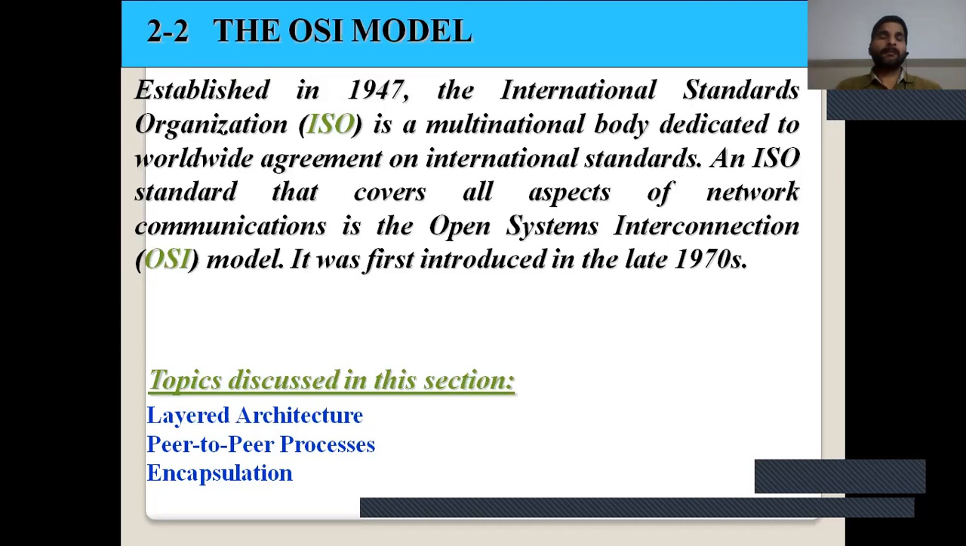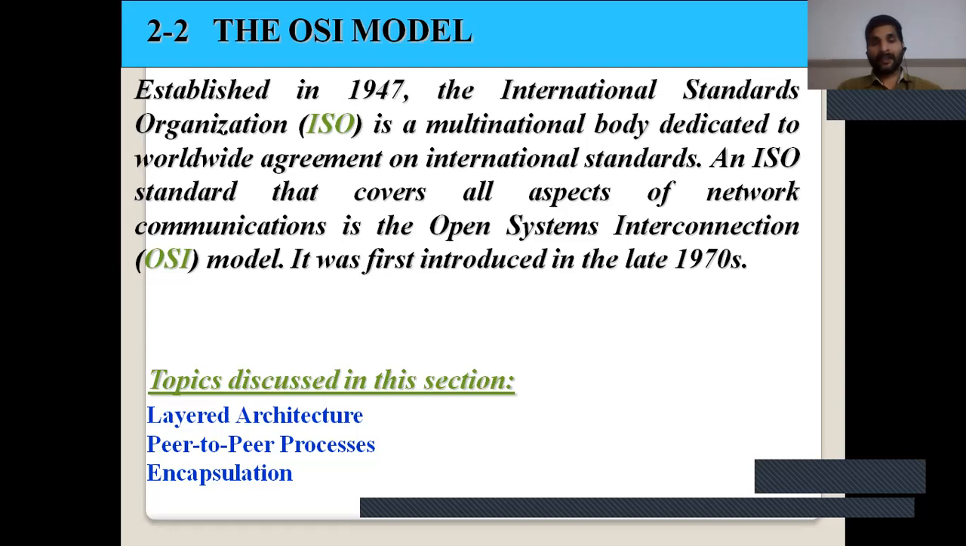Now, similarly, we will discuss the OSI model. The OSI model is divided into 7 layers, therefore it is also known as the 7 layer architecture model. The OSI model was established in 1947 by the International Standards Organization, ISO, a multinational body dedicated to worldwide agreement on international standards. The ISO standard that covers all aspects of network communication is the Open System Interconnection model. It was first introduced in the late 1970s.